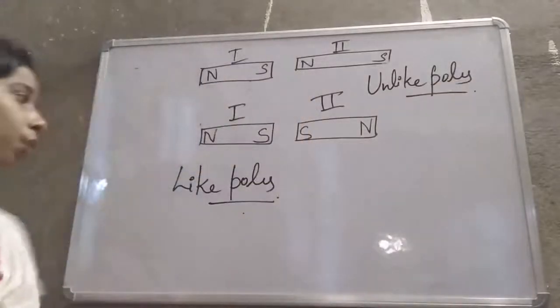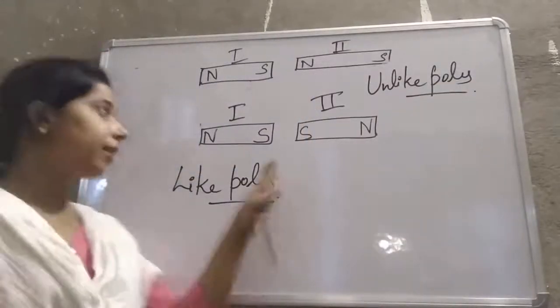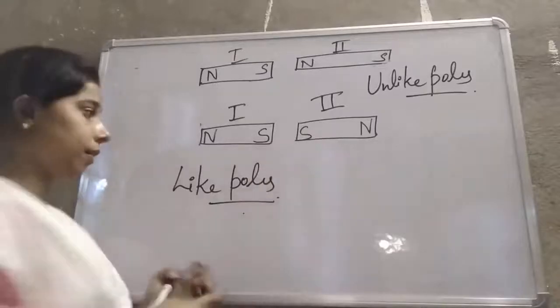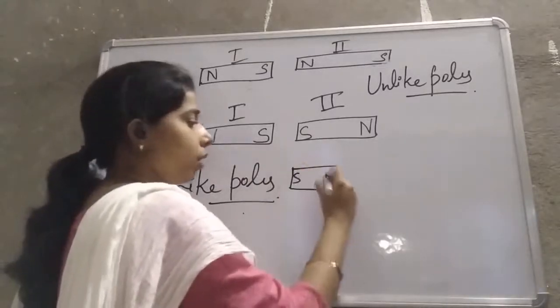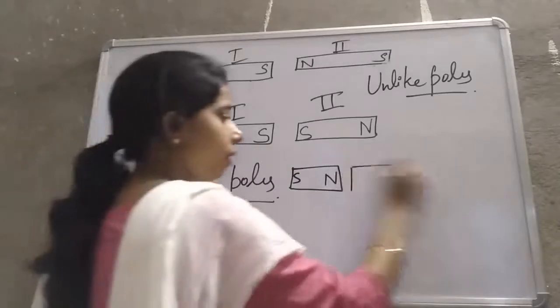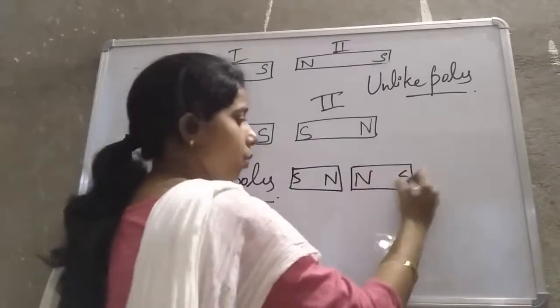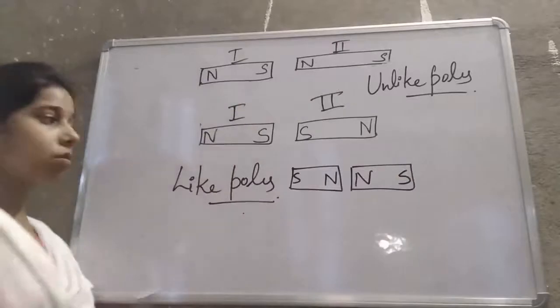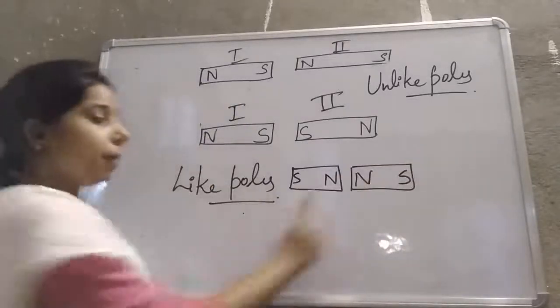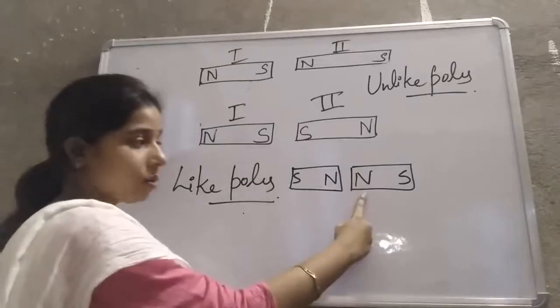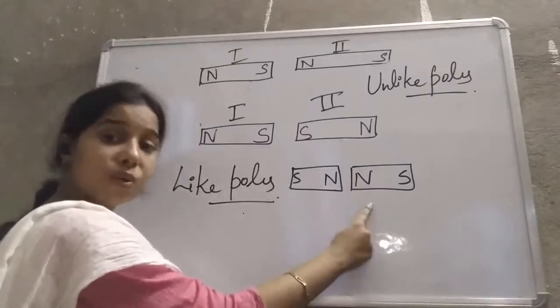Okay, one more case can occur. If this is the north, this is the south, and this one is north, this one is south. So here you also see south pole and south pole are far away from each other. But this north pole and this north pole are both close to each other.